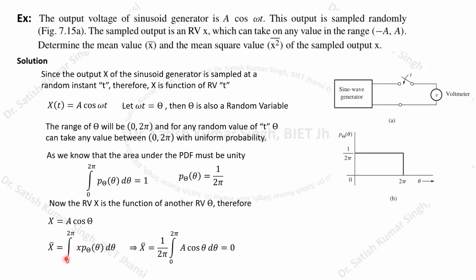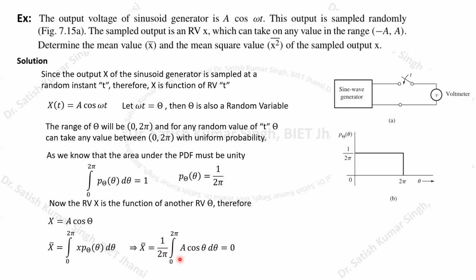Because theta varies from 0 to 2 pi, x is multiplied with p of theta, d theta. What is x? This x is a cos theta. And we substitute for p of theta the probability density function, which equals 1 by 2 pi.